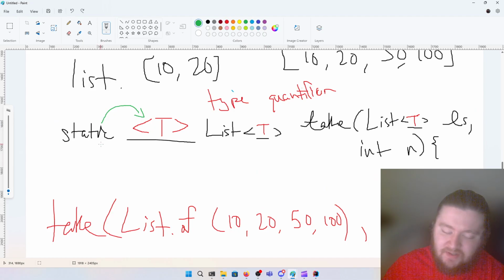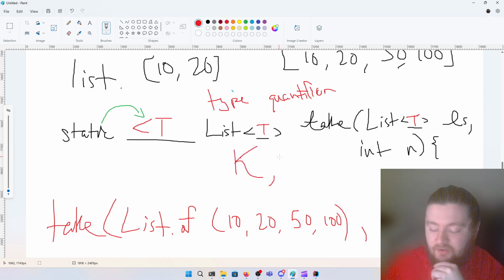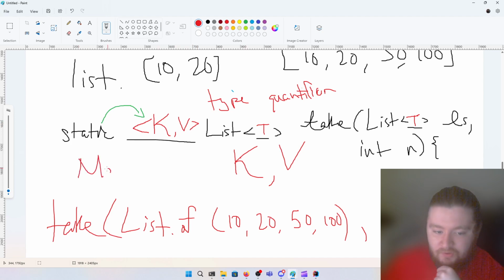Again, we don't know what static means yet. We're just still typing it. So immediately after you type static, if you're writing a generic method, put the type parameters inside of these angle brackets. Additionally, you can also quantify over multiple types. Like if you want to say that you're receiving a generic map, with keys of type K to values of type V, we can do that. All you have to do is specify both and separate them by a comma. So for example, we do something like this. And if we were returning a map, we could do K, V.